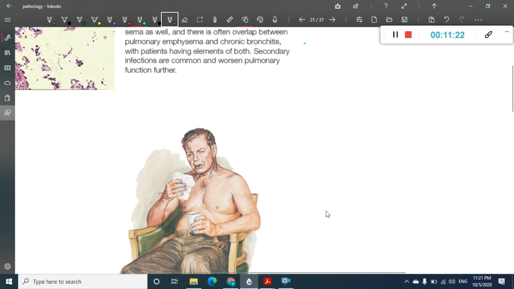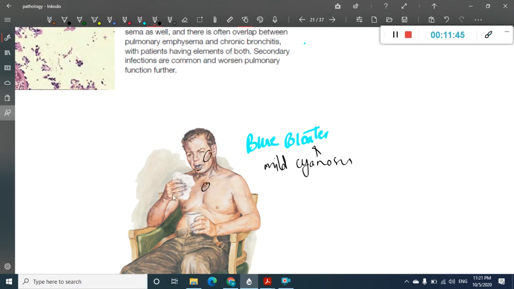And one important characteristic feature of this chronic bronchitis is the presence of blue bloaters. See, what is happening here is there is decreased partial pressure of oxygen. Because of that there is cyanosis, a mild cyanosis, and this mild cyanosis has resulted in these blue bloaters. You can see the blue colored lips in this patient, and blue colored fingers especially. So this is called blue bloaters.